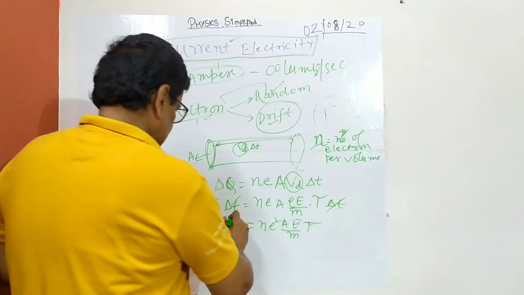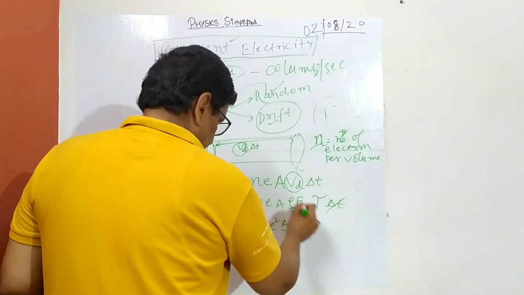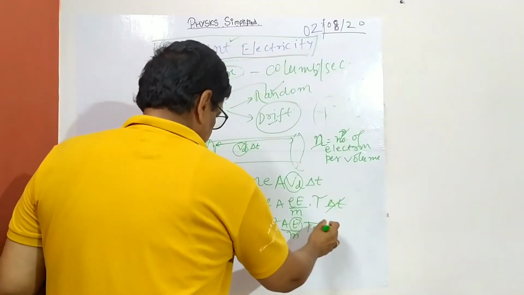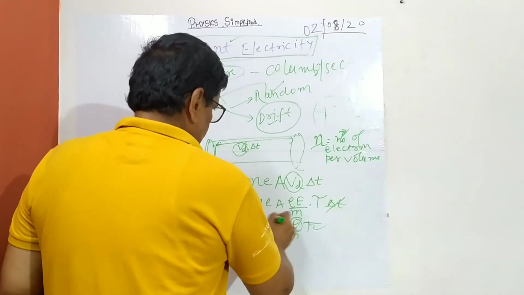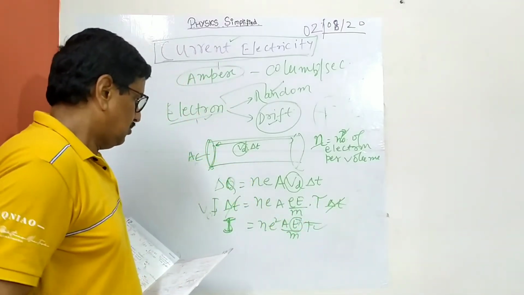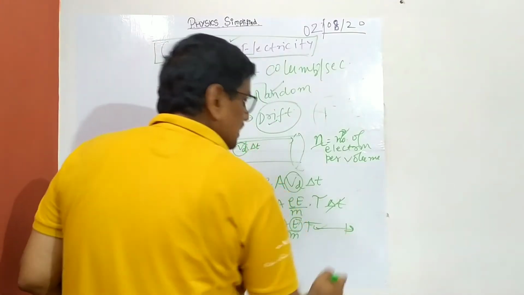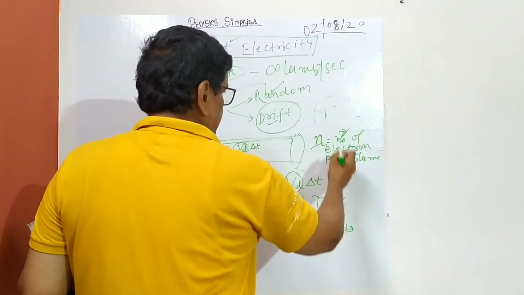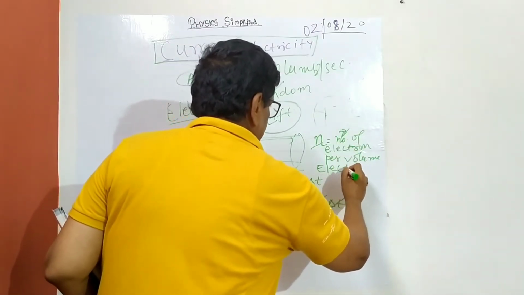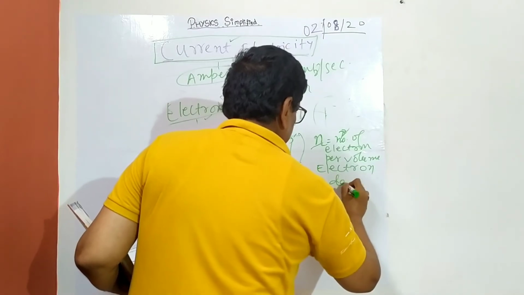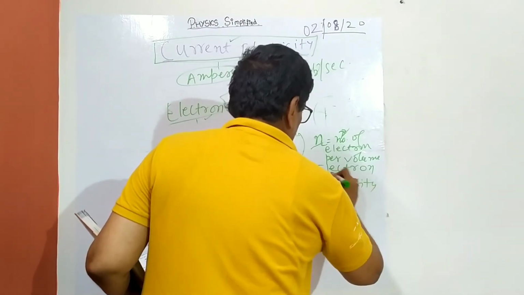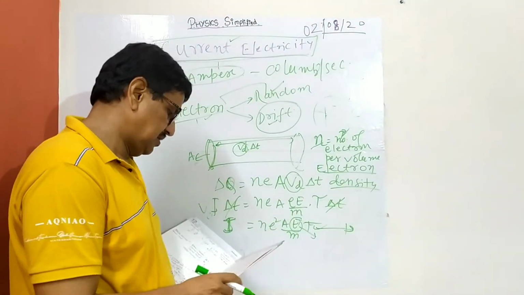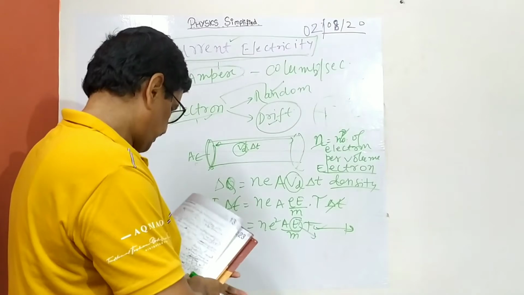If the electric field, that is the EMF in a circuit, is given, and the relaxation time is given, then you can calculate the current like this, or the drift velocity like this. So you can also measure the current in a circuit if the electric field and the number of electrons are given. This is very important. This is called electron density, and I'll deal with a very good problem associated with this.